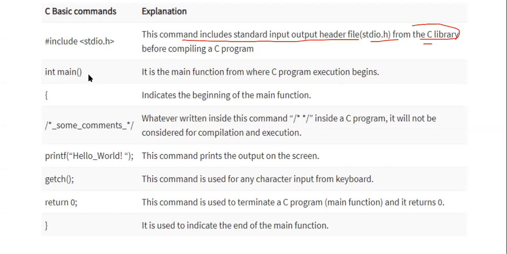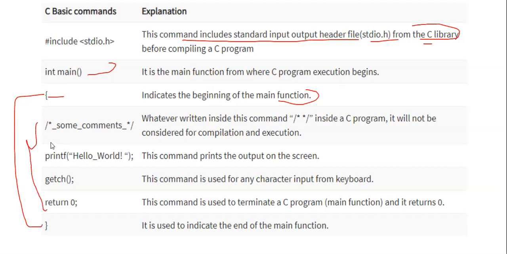And main is the function where execution starts. The compiler will start from here. The opening brace is the beginning of the main function, and the function is going to end at the closing brace. In between, whatever we have written is our complete logic.